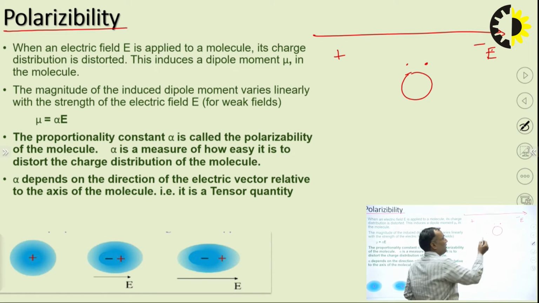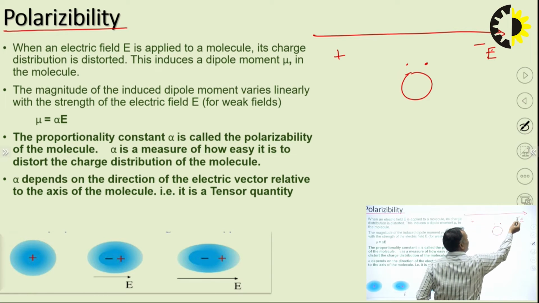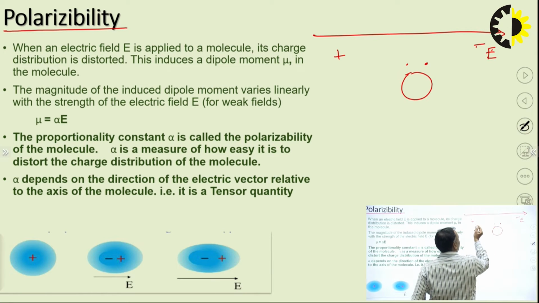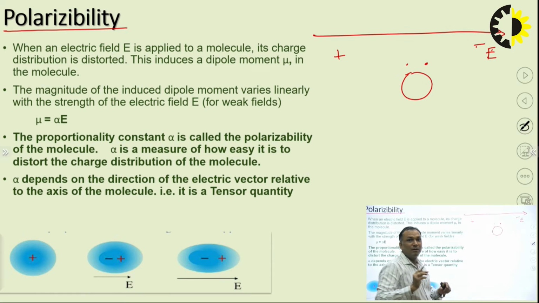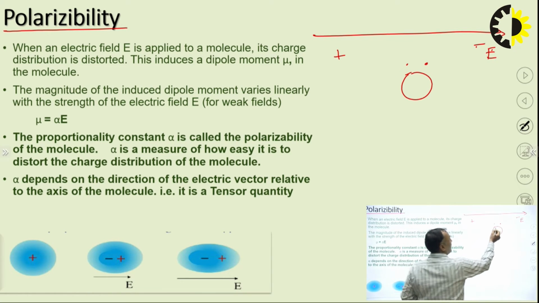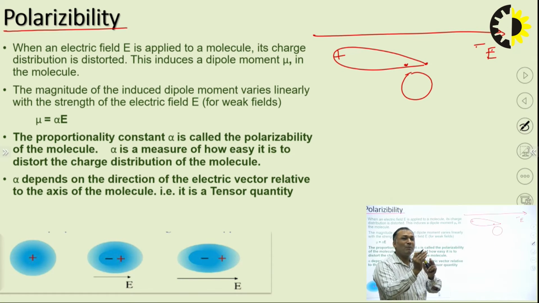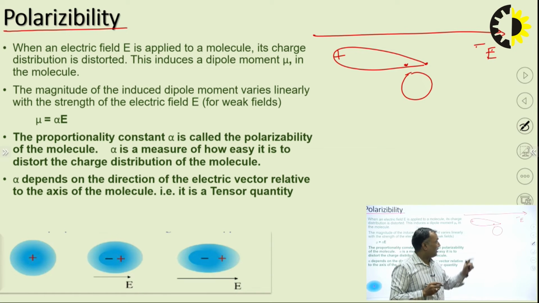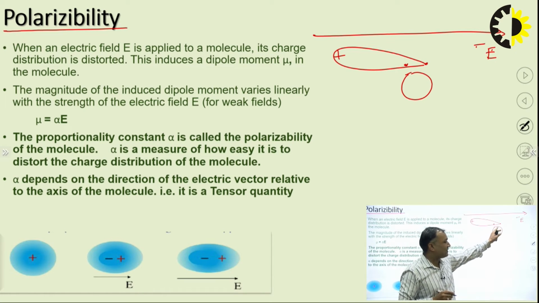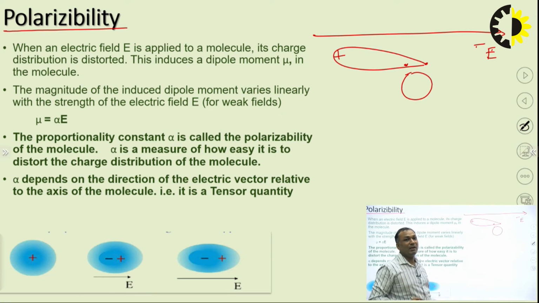The electron gets repelled from this pole and attracted to this pole. Means the dipole moment gets induced. Means this electron is shifted to this side. Okay. So, some dipole moment gets induced, and this is how easily this electron can be moved from the poles. This is called polarizability. Okay.